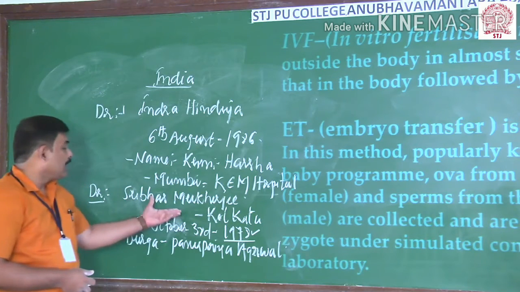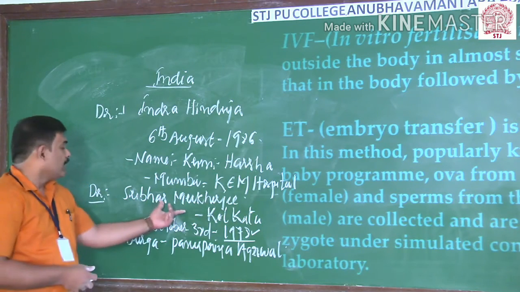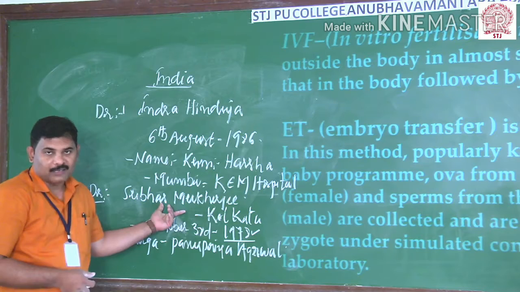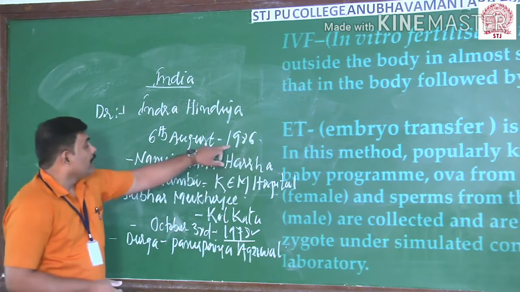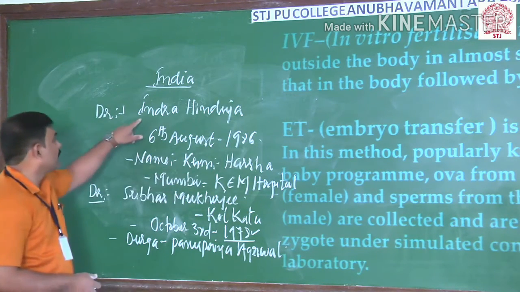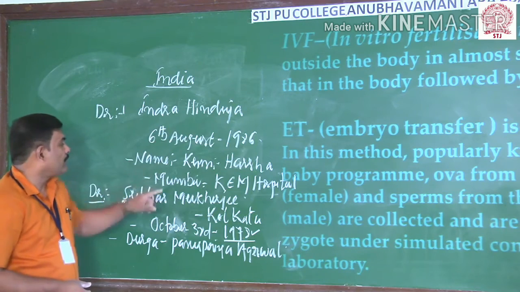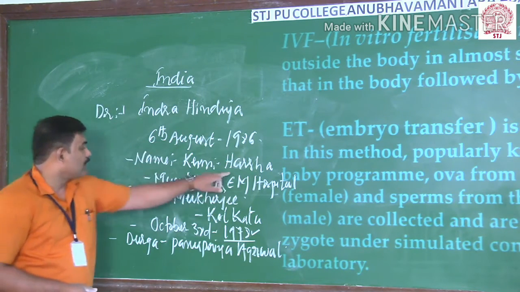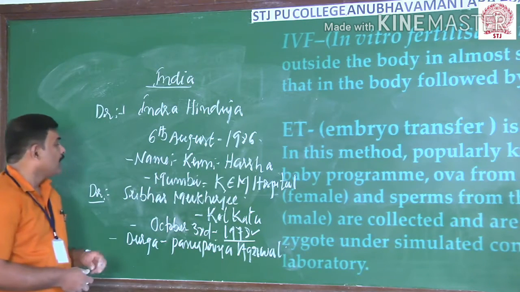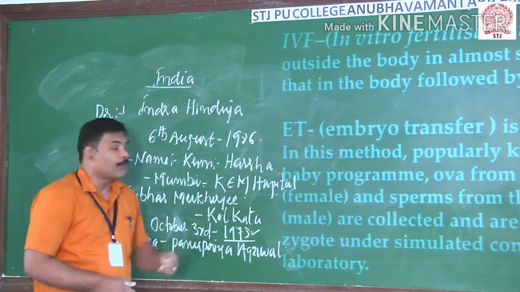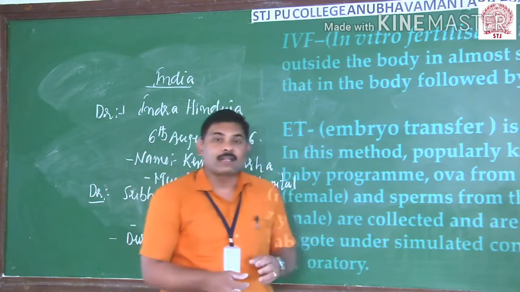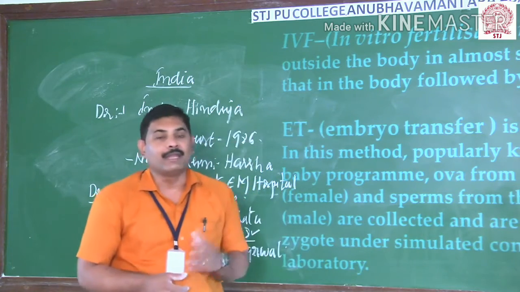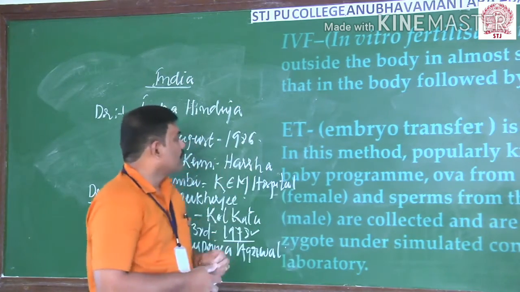He was humiliated a lot, and he committed suicide regarding that. Thereafter, in 1986, Indra Hinduja developed the first test tube baby here in India, and her name was Harsha. It took place in Mumbai in KEM hospital. So this is the story of the test tube baby in India as well as in the world.